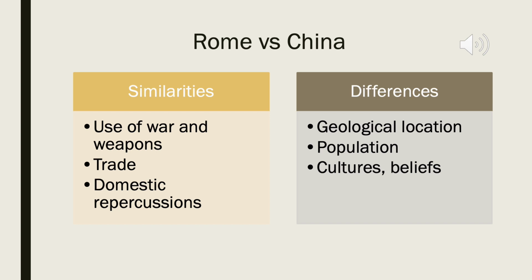The two civilizations were connected. There were beliefs and alterations in cultures, where they were each influenced along the trade routes through merchants and travelers. Although the rules of the governments and beliefs were different, the harsh domestic repercussions for its citizens and traders were the same. Differences include geological location.